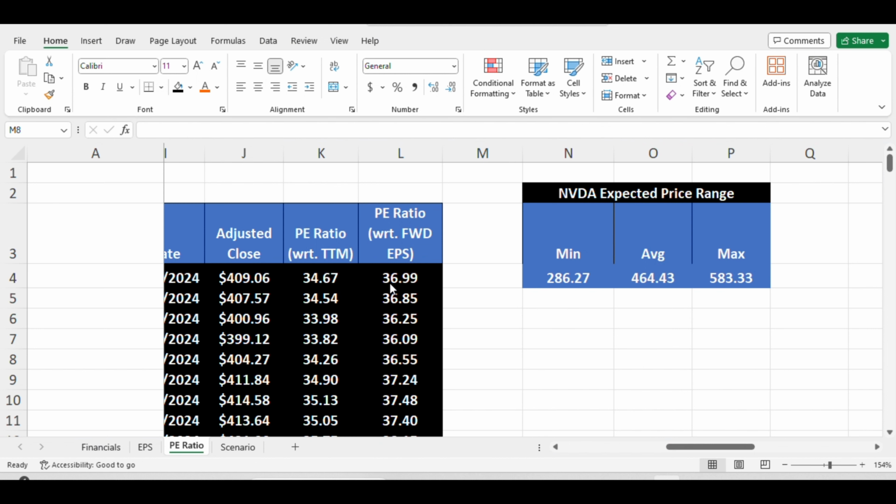Another thing you notice is that Microsoft forward PE at this point is 36.99. If you compare with Nvidia and other high-tech stocks, Microsoft forward PE is low. So this tells me that Microsoft has some room to go further up. That's all about the Microsoft analysis and assessment before the earnings and after the earnings.